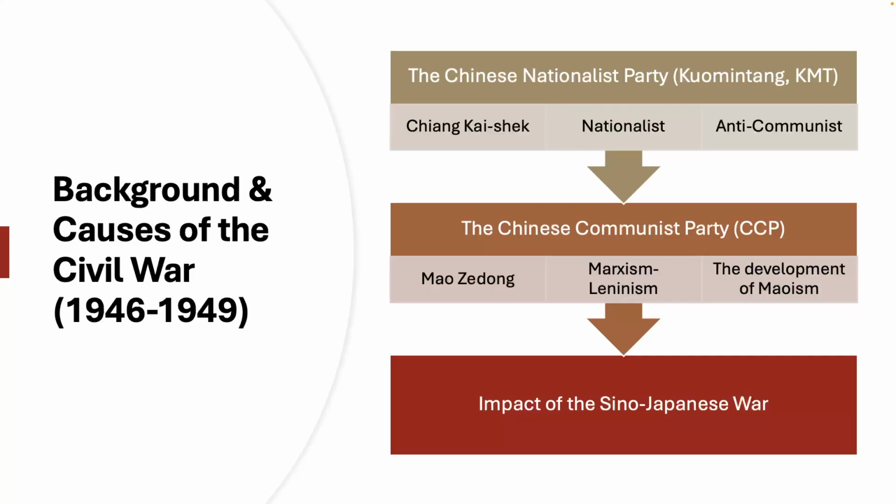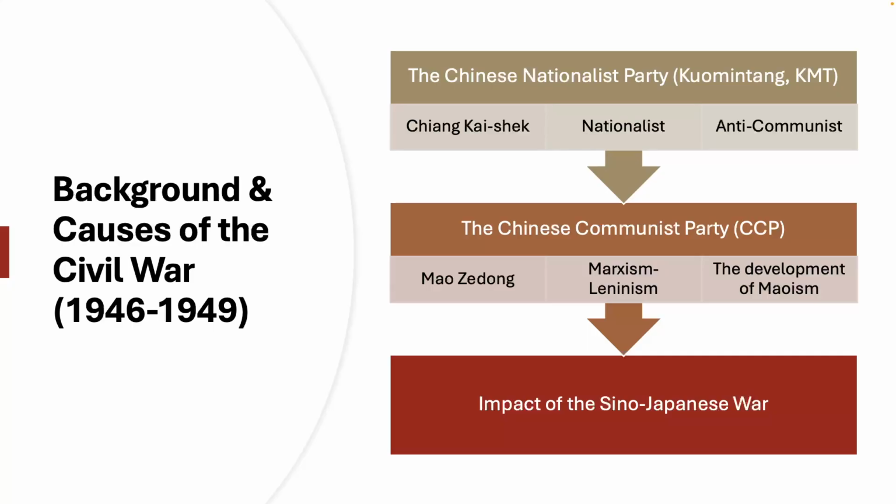Additionally, the Japanese occupation of China left most of its infrastructure, and more broadly speaking, its economy, in ruins. And so the nationalists, led by Chiang Kai-shek, sought to consolidate control over areas that had been previously controlled by the Japanese under occupation. So most particularly and most prevalently the northeast.